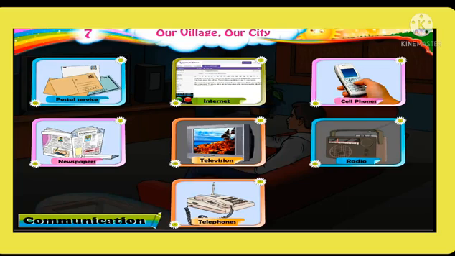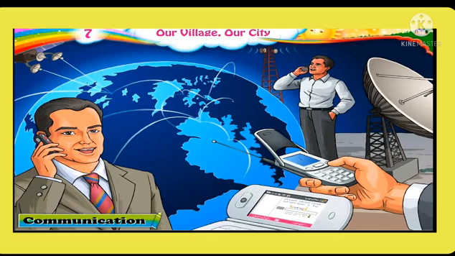These are various modes of communication that we use. All these modes of communication are used to send and receive information. These modes of communication help us to send and receive information instantly and also spread the information to the whole world.